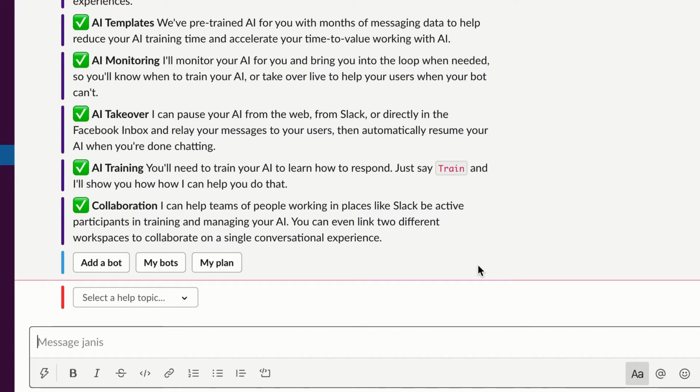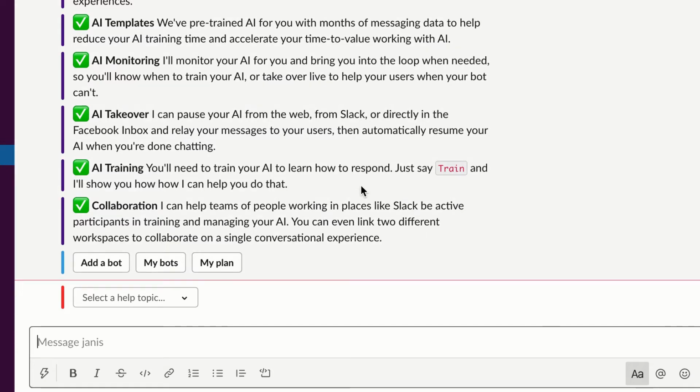When our bot, the Janus bot, doesn't understand a message or a human is needed to solve a more complex problem better solved by a human, then we get alerts in our Janus workspace, and we can take over live and start chatting with you through your workspace.